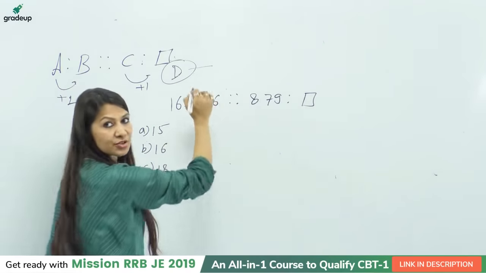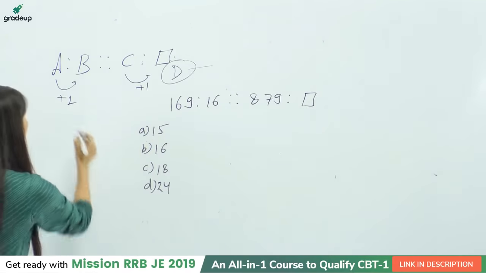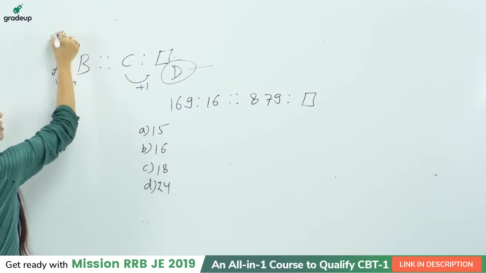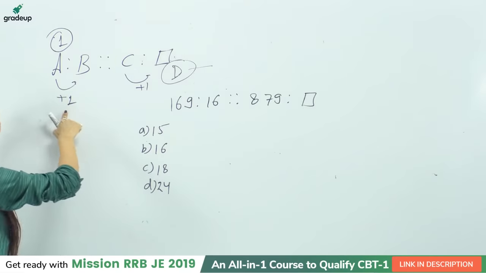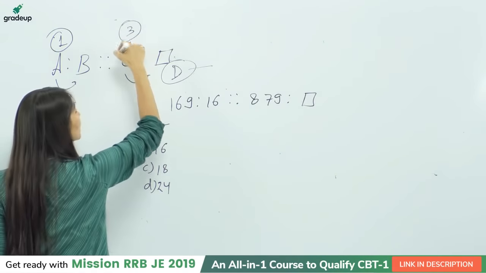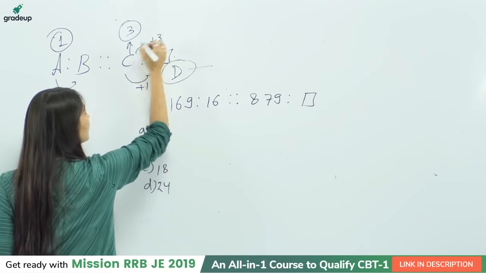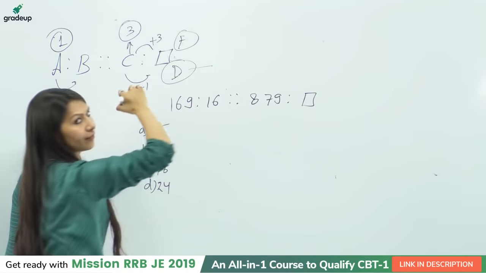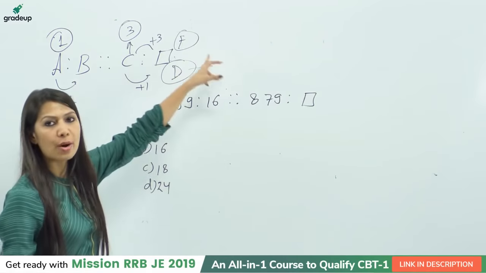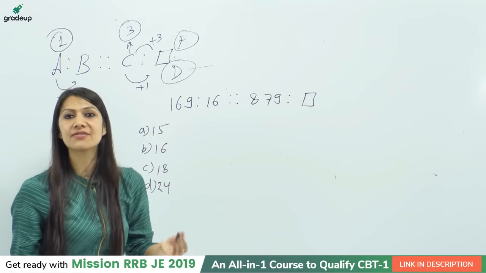If it is not in the option, you can check one thing: the direct place value of A is 1. So for the place value, I am adding 1 only. As we can see, the place value of C is 3. In that case, you will add 3 only. C plus 3 will be F. So we have 2 answers. The point is which one is given in your option. So you have to think in a very different manner.